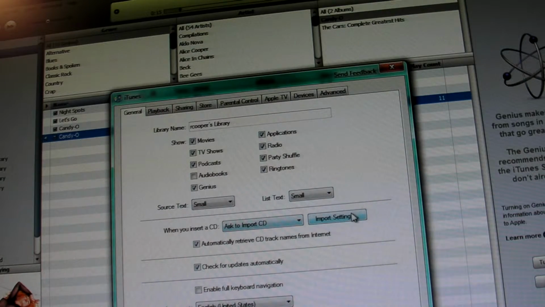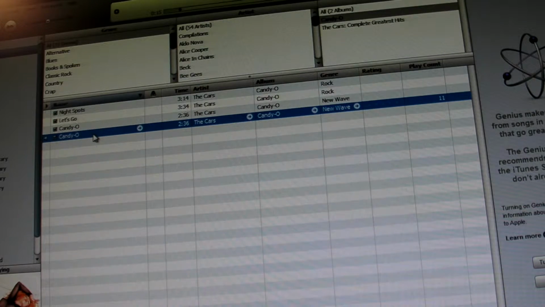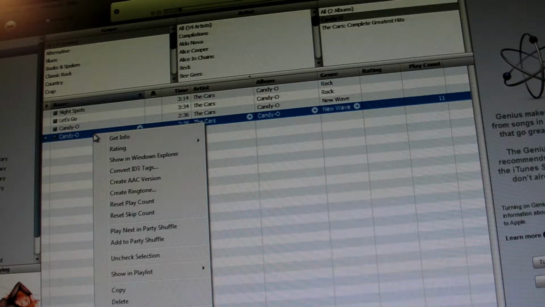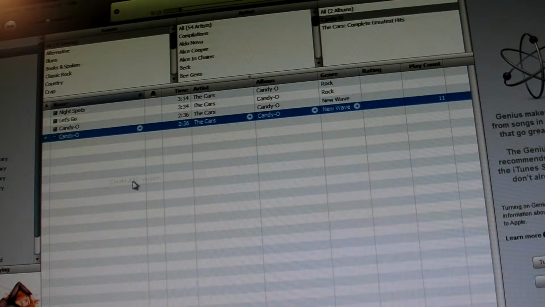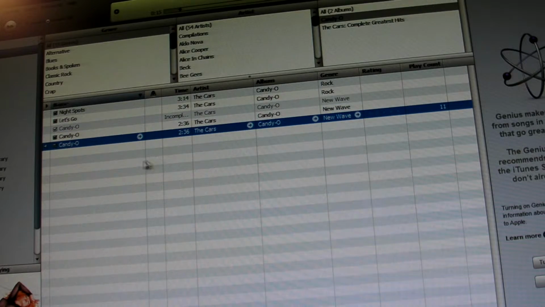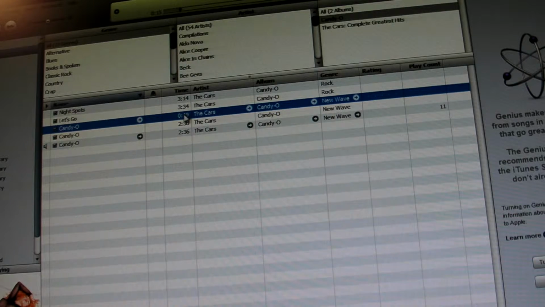So, we make sure that's our import settings, and we go ahead and right-click on our file that has our timing all set up, and we click on Create AAC Version. It's as simple as that, and in just a few seconds we have another file. And you can't see it from the camera, but this file is 19 seconds long, and that's all it is. And if we play it, we see it's exactly the same as our ringtone.